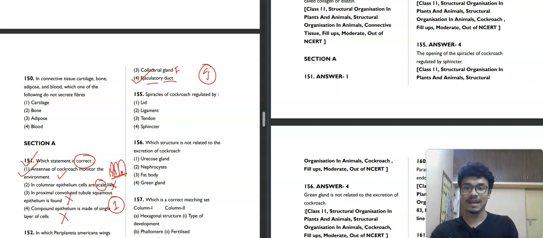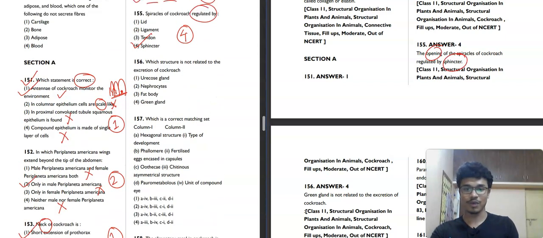Now moving towards the next question, question number 155. It is asking whether the spiracles of the cockroach are regulated by a lead, ligament, tendon, or sphincter. Most openings in the human body are regulated by sphincters, and in the cockroach also the spiracles are regulated by the sphincter. So the fourth option will be our correct answer, that the opening of the spiracles is regulated by the sphincter.